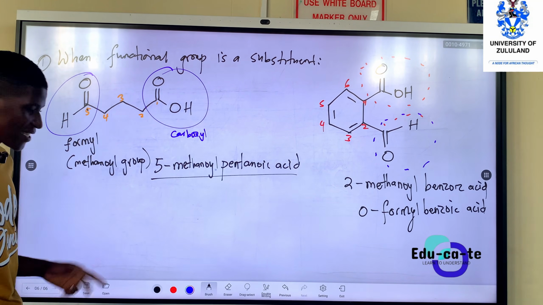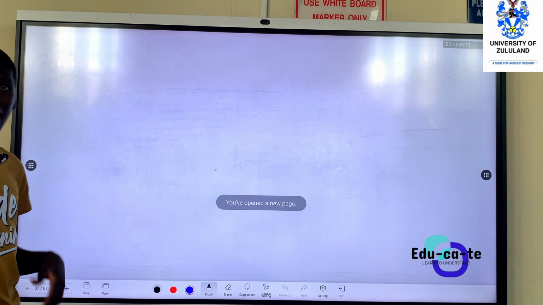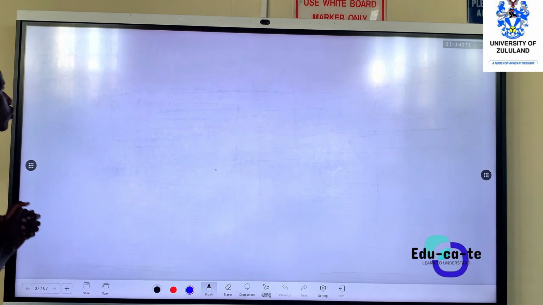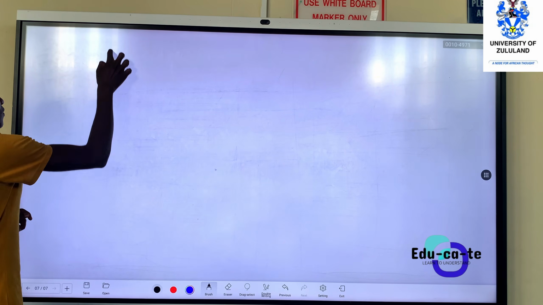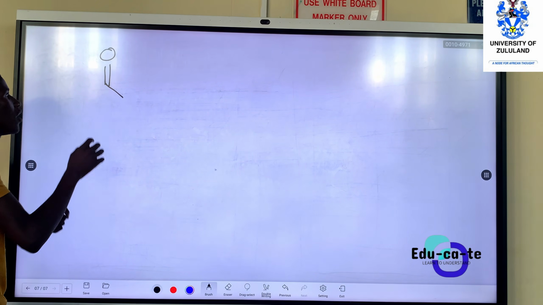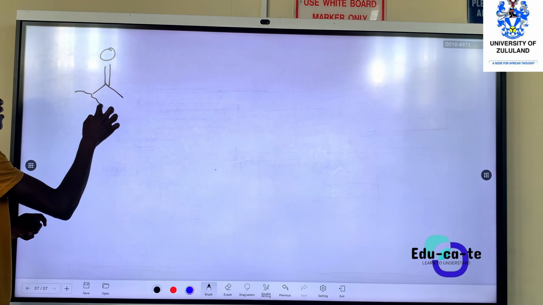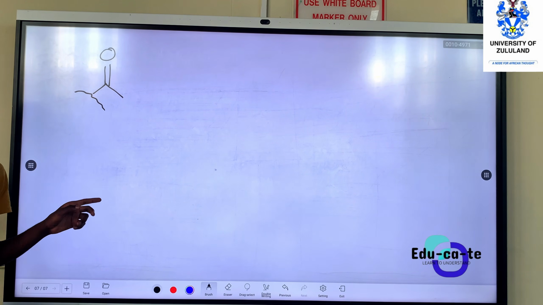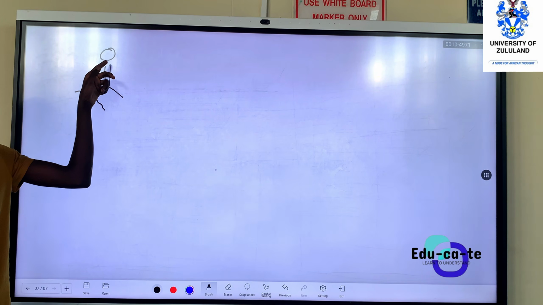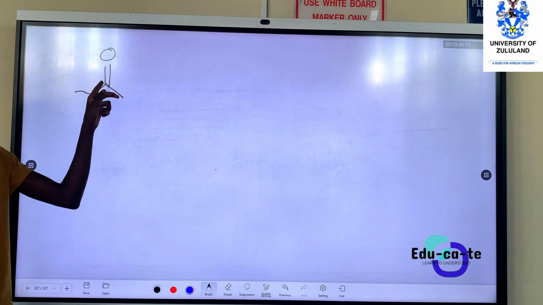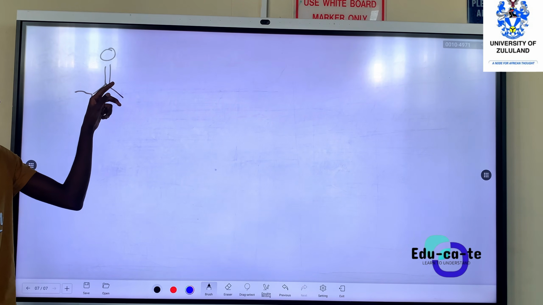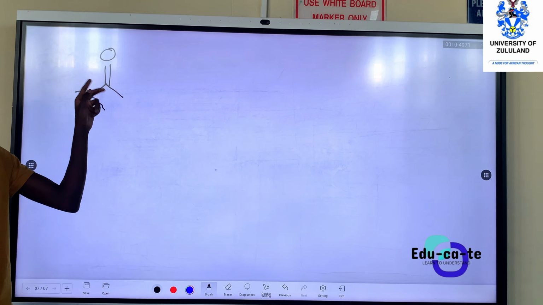Let's look at other substituents besides aldehydes. We can have other substituents such as the acetyl group. If we have a carbon double bond oxygen with a hydrogen, that is an aldehyde. Let's take an aldehyde that has got 2 carbons.